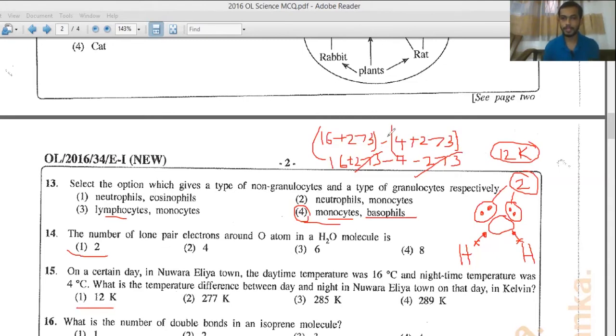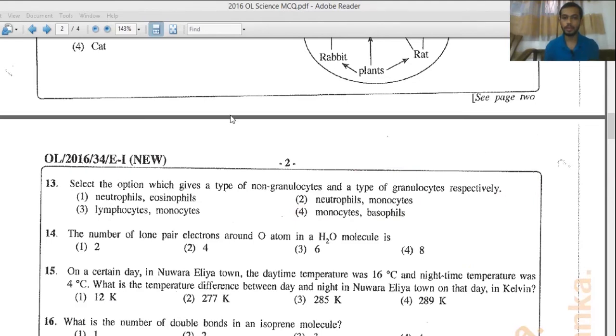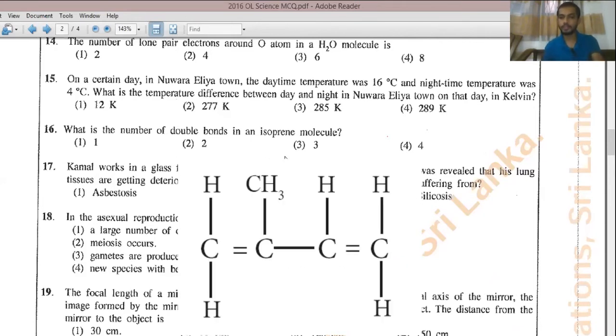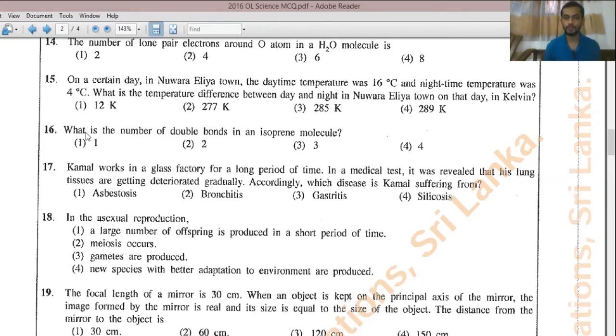Then question number 16. What is the number of double bonds in an isoprene molecule? Right? Here you can see an isoprene molecule. See, there is a double bond between the first carbon and second carbon, and between the third carbon and fourth carbon also there is a double bond. So altogether there are two double bonds in isoprene molecule. So for question number 16, answer should be the second one.